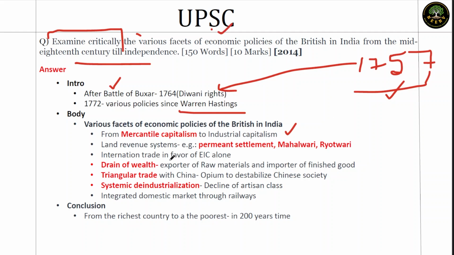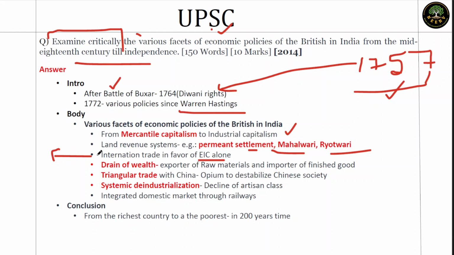Next, land revenue systems. We'll give 3 examples: permanent settlement, mahalwari, ryotwari. The common nature of all was to extract the maximum surplus from the Indian agricultural system. Third, international trade in favor of EIC alone. In 1600, the English East India Company received a charter from the Queen that gave monopoly to the English East India Company to trade with India. So their only competition was competitors of other countries. In Britain, they had no competitors. Portuguese, French, with all of them they fought wars. And the international trade out of India was tweaked completely in favor of the British.